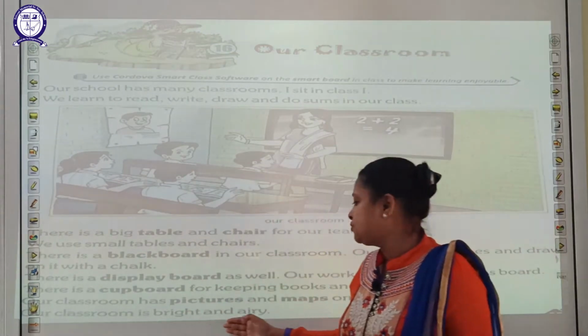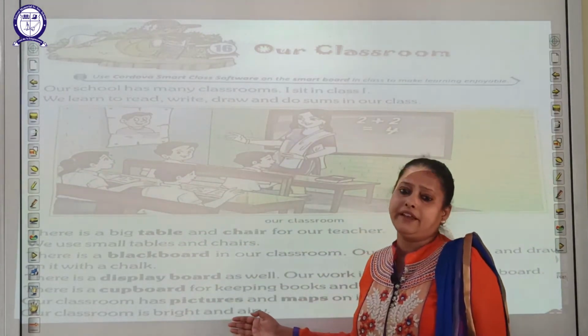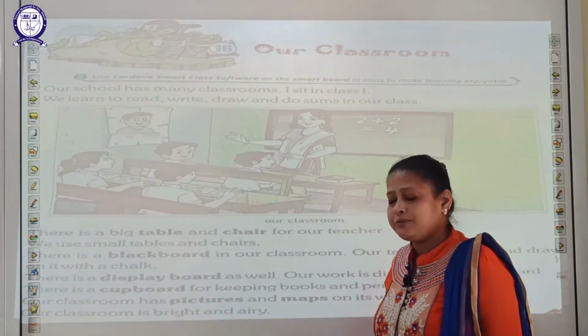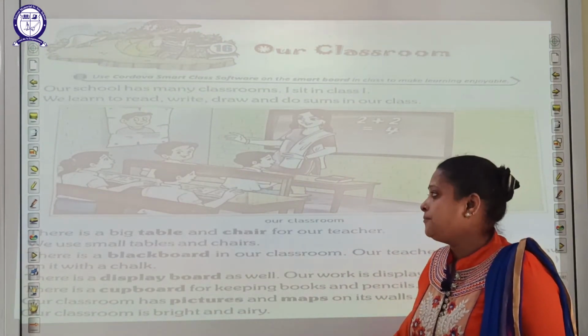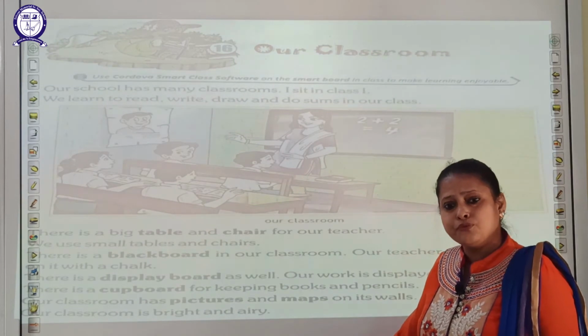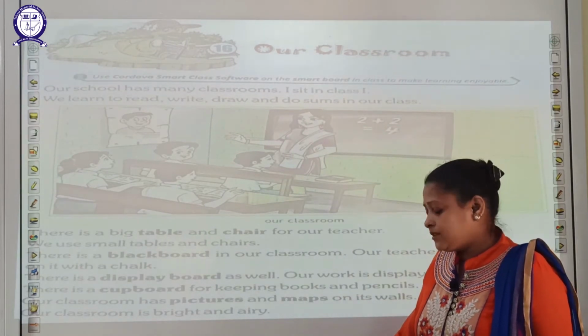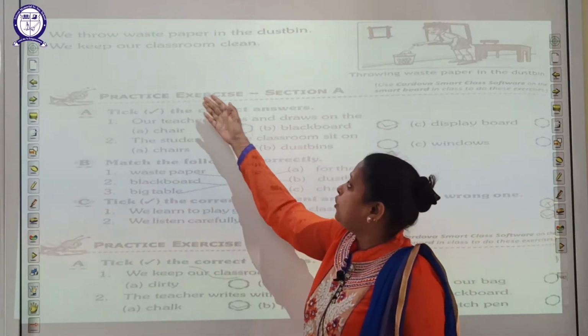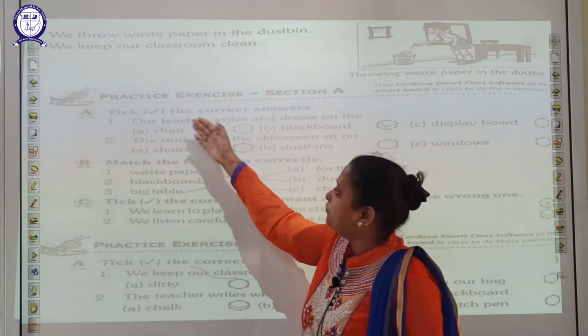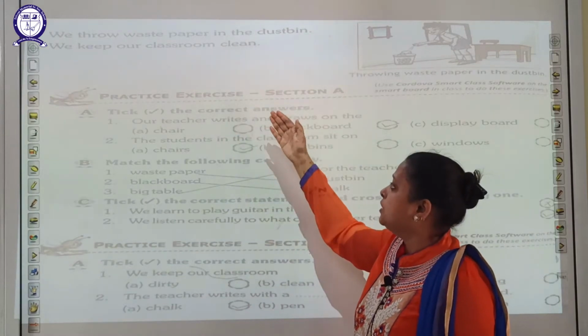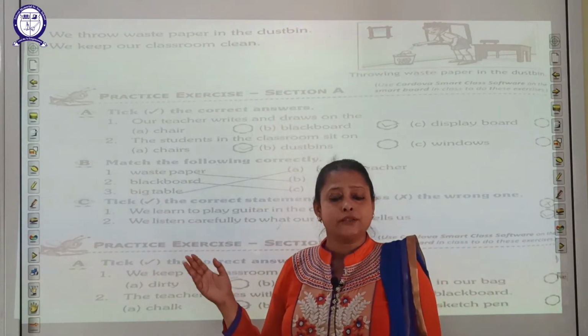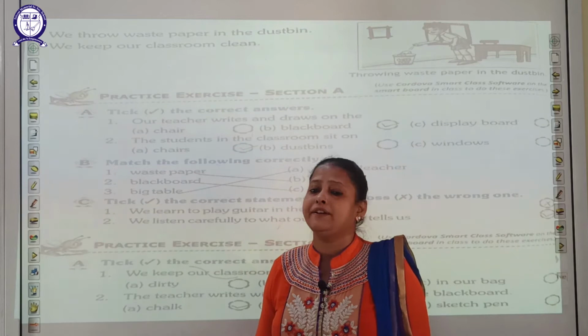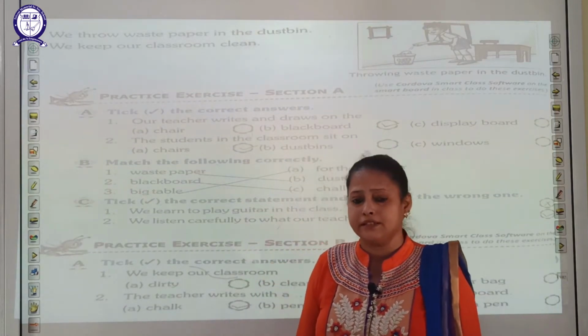Our classroom is bright and airy. Why? Because it has proper windows and doors. We throw waste paper in the dustbin. We keep our classroom clean. Students, where should we throw the waste paper? Yes, keep in mind we should throw the waste paper in the dustbin.